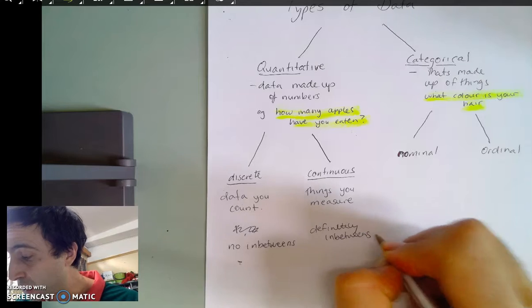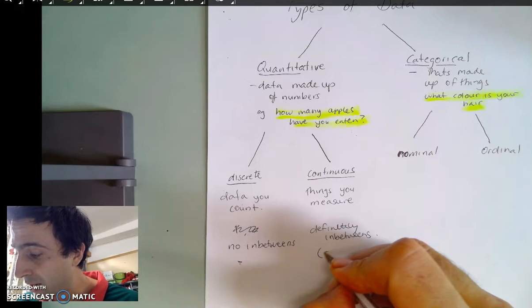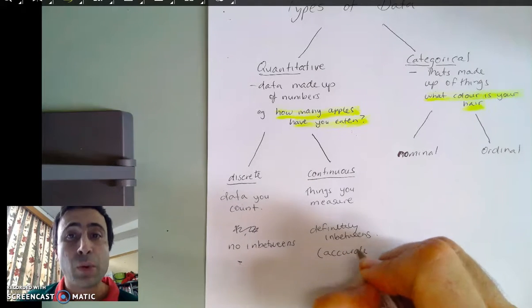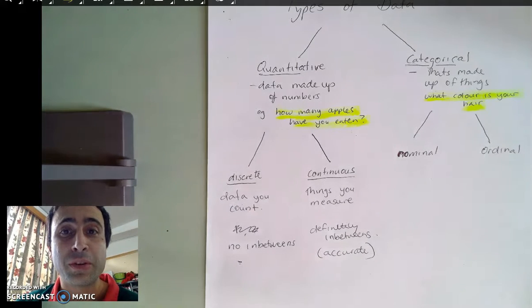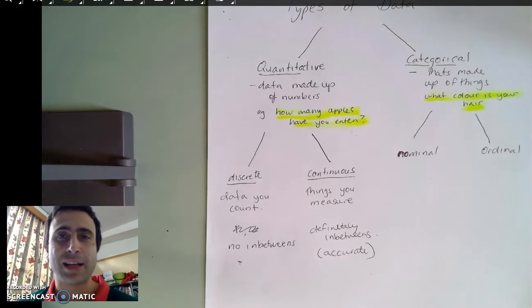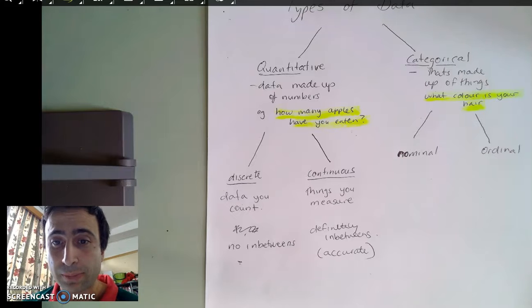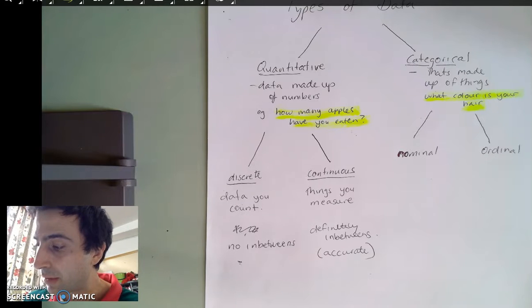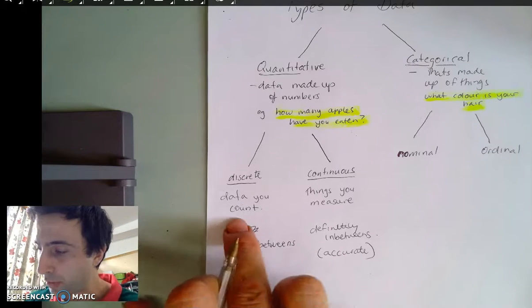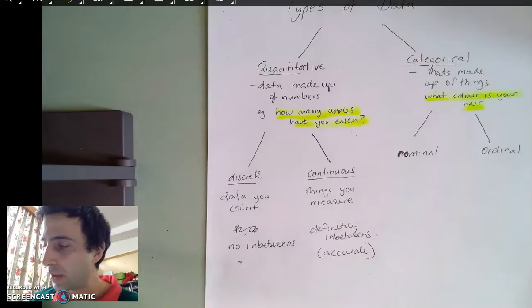And it's basically the more accurate you are, the more detailed, the more in-betweens, for lack of a better word, you can have. So discrete you count, continuous you measure. Both of these are quantitative data.